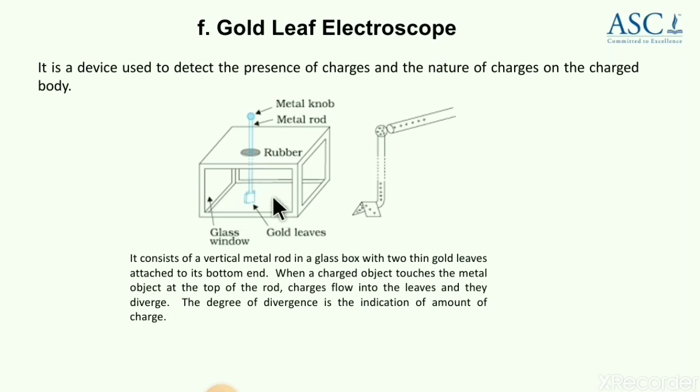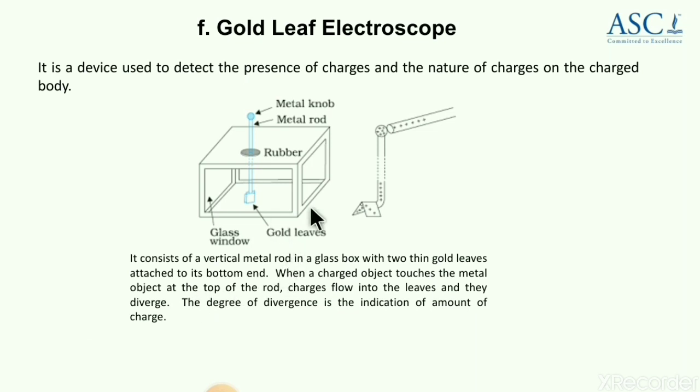Now what exactly happens is, if you bring a charged body in contact with the metal knob here, you can see the leaves will diverge. That is what the experiment is about. When a charged object touches the metal object at the top of the rod, charges flow into the leaves and they diverge. The degree of divergence is the indication of the amount of charge.